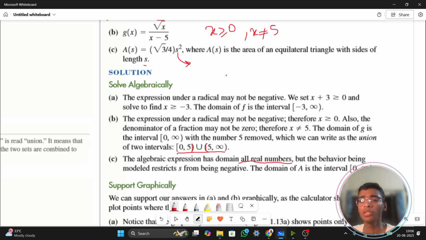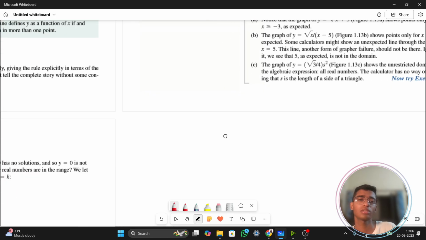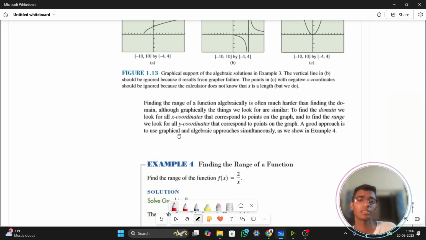So what all you can use is 0 to infinity. That means only the positive real numbers. Okay, only the positive real values you can use. So this is the domain factor which we have learned about. And graphically also you can just draw and show them why this is the case.